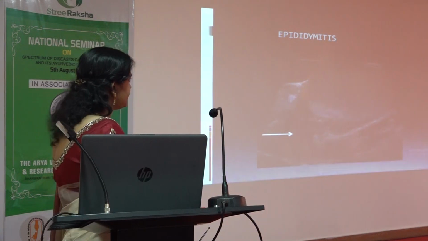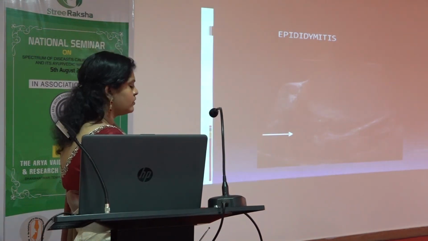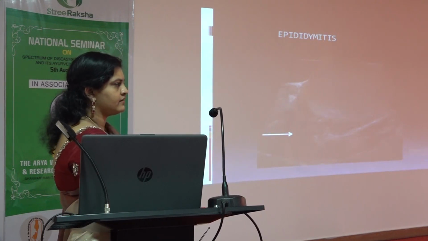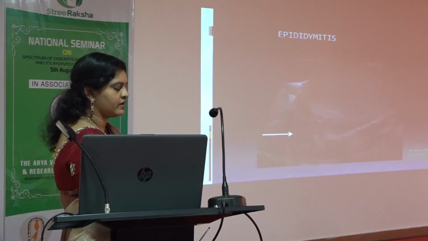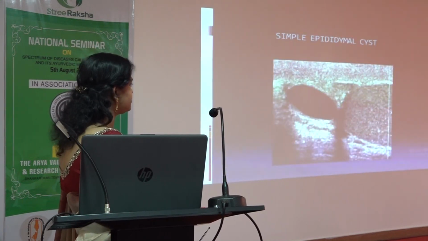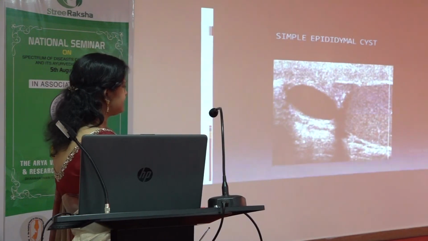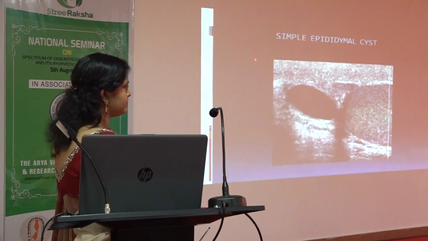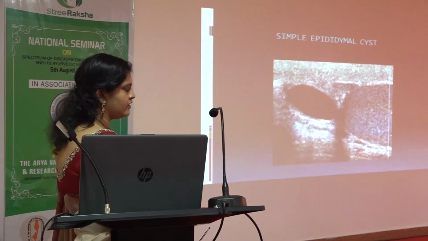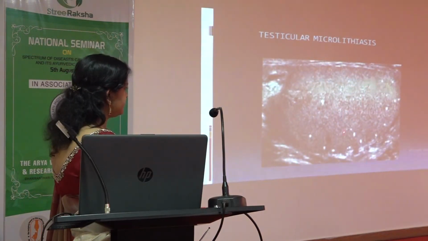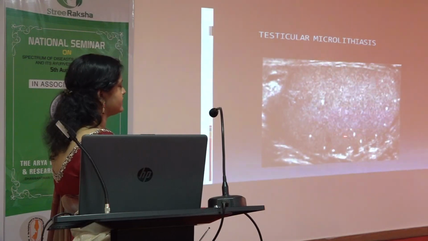The next is infection. This is epididymitis. They most commonly present with this infection because they wear tight inners or tight clothes, which is to be avoided. If we avoid this simple thing, they won't present with any infection or inflammation. Then this is a cyst. It is actually a normal cyst, but it occurs because of a block in the tract, so this also has to be treated for the sperm count to increase. And this is the same, a dilated vas deferens. This one is microlithiasis in the testis.